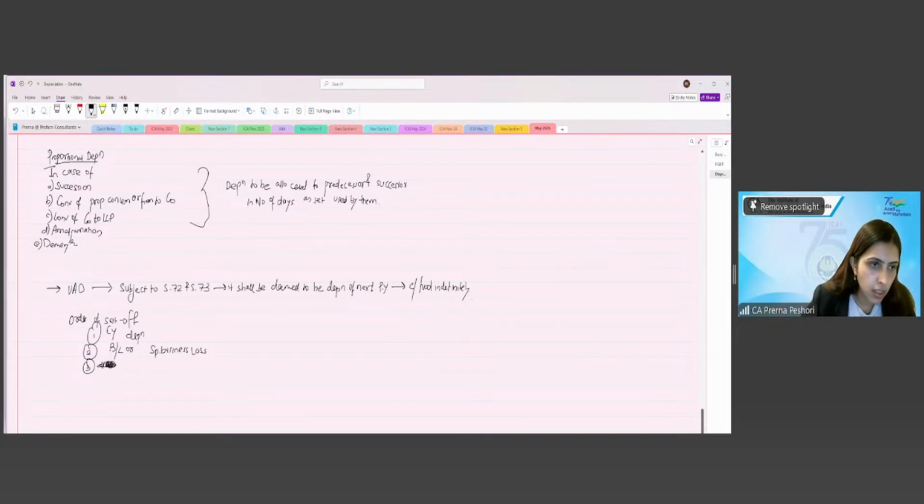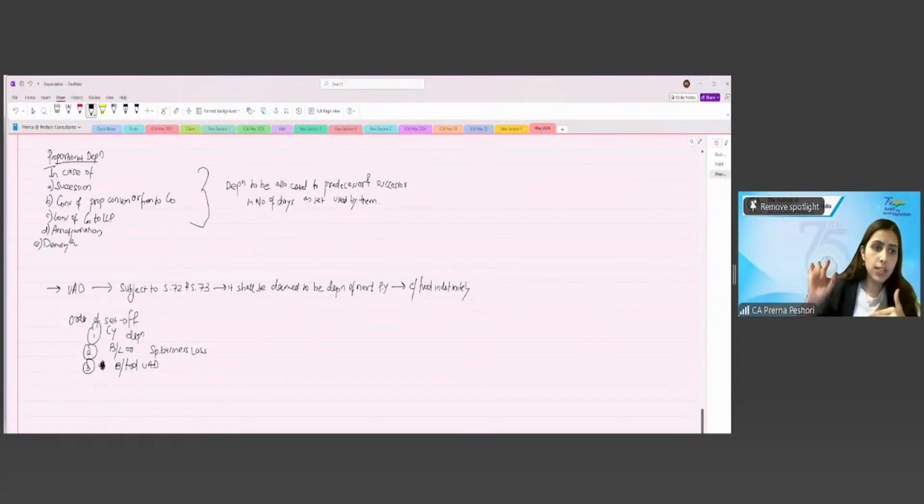Or let's say we can write brought forward unabsorbed depreciation. Because this is logical also, business loss has a time limit of 8 years. However, depreciation can be carried forward indefinitely.